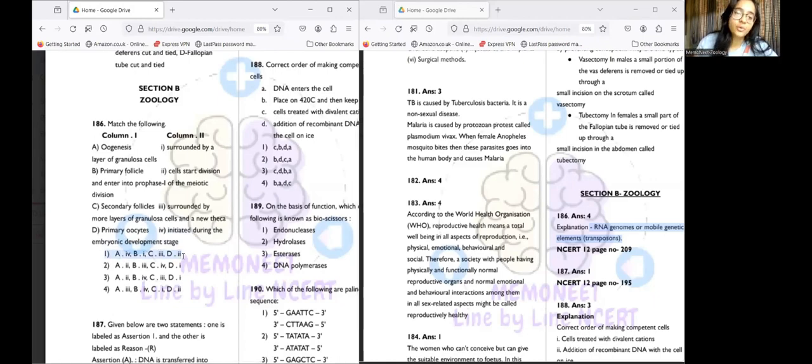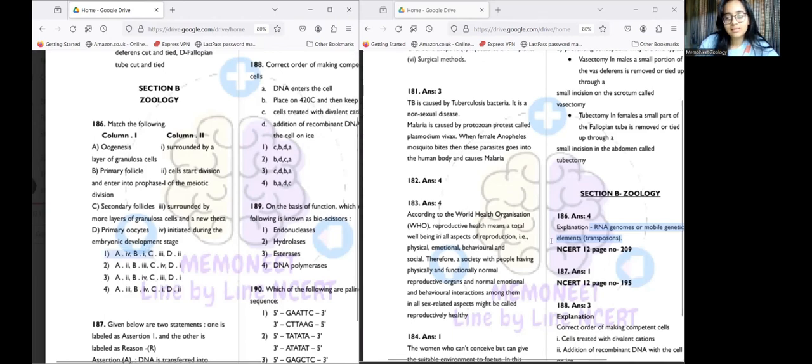So let's still review all the other mentioned options here. The primary follicle, what is primary follicle? It is surrounded by a layer of granulosa cells. Then it becomes a secondary follicle. What happens in a secondary follicle? Surrounded by a layer of granulosa cells and a new theca is formed. And then primary oocytes, what happens? They start division and enter into prophase 1 of the meiotic division. Okay, so the answer is option number 1.